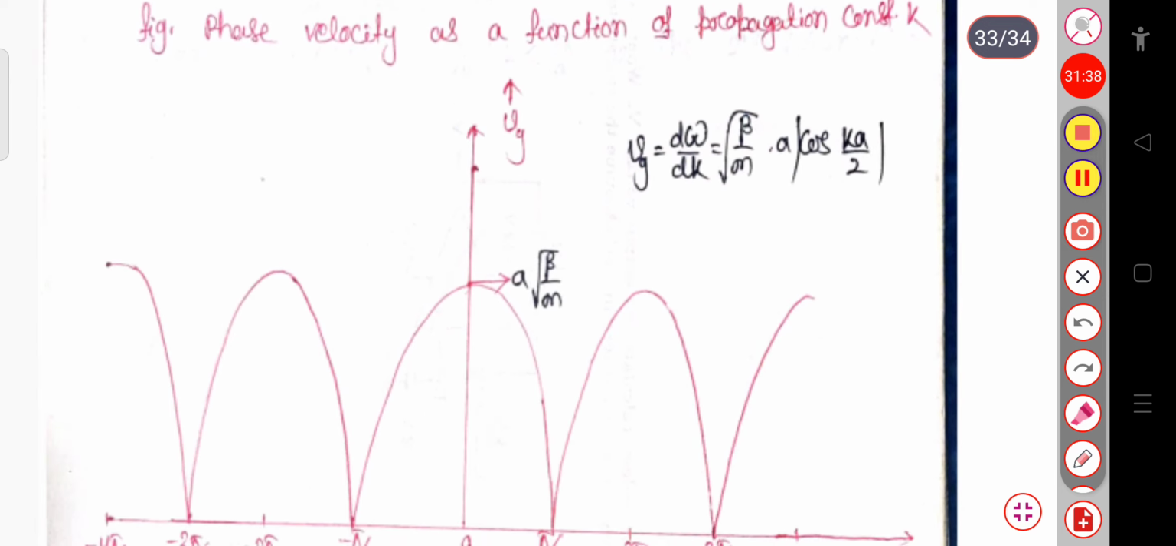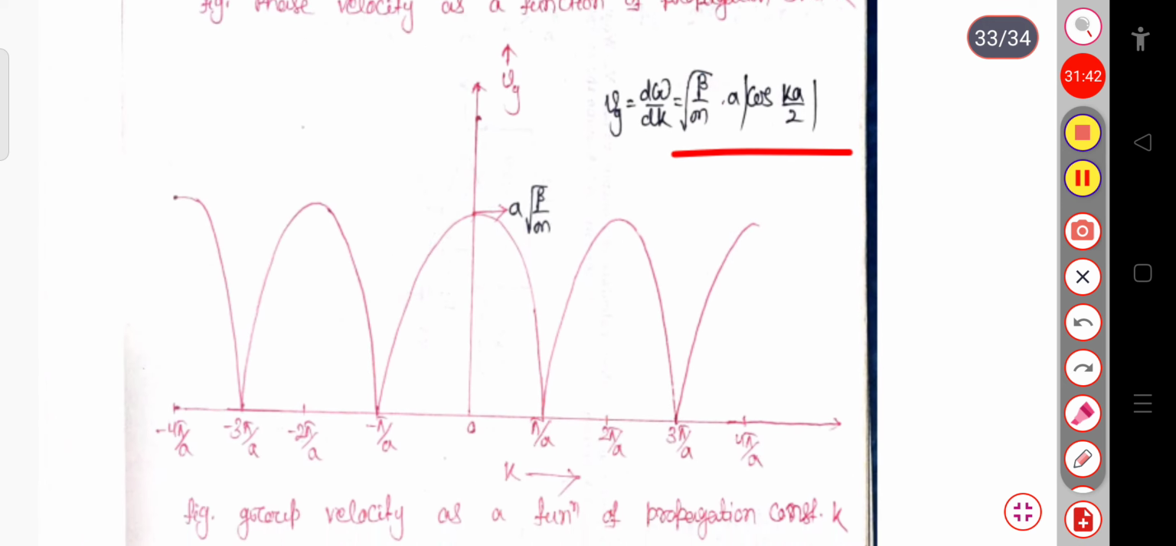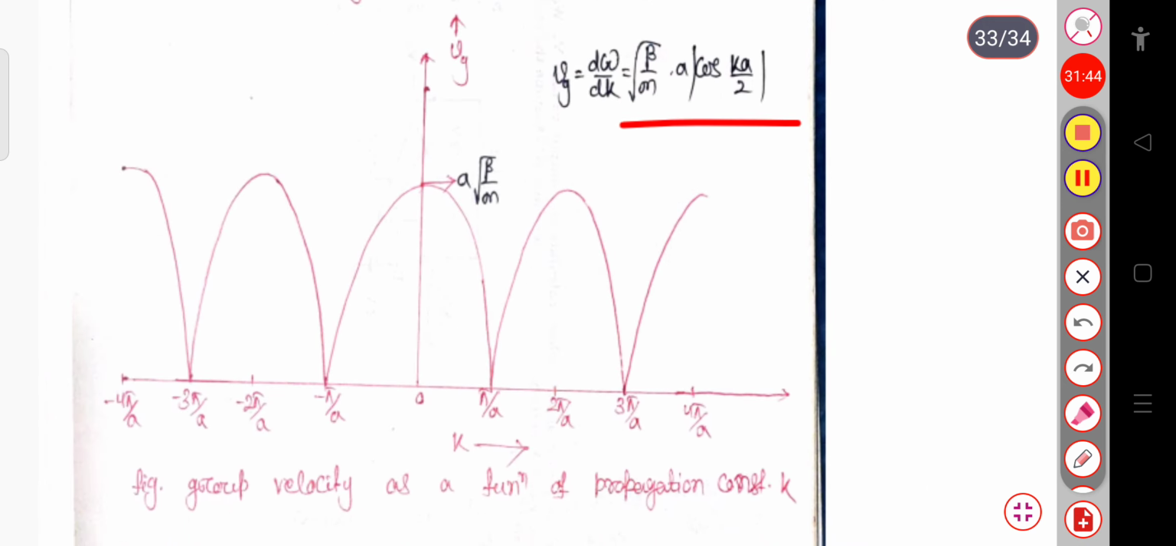And now again, if we plot a graph between this Vg and k, if we put the value of k to be 0, then cos 0 is 1. So the maximum value here is a into root over beta by m. Okay. And similarly, you can put the values of pi by a, 2 pi by a, 3 pi by a, and so on, and also minus pi by a, minus 2 pi by a, and so on.